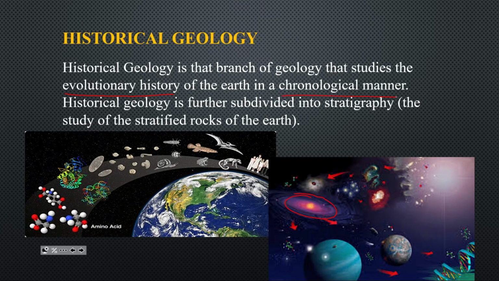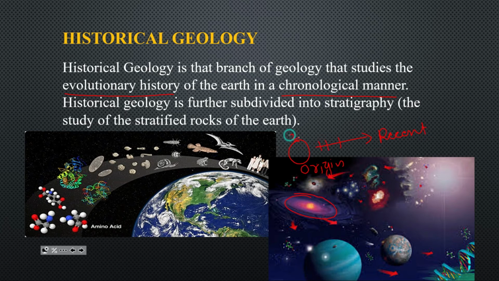Chronological order means what? Suppose something has a beginning, like humanoids came into existence 2 million years ago. That is the beginning or origin up to recent.